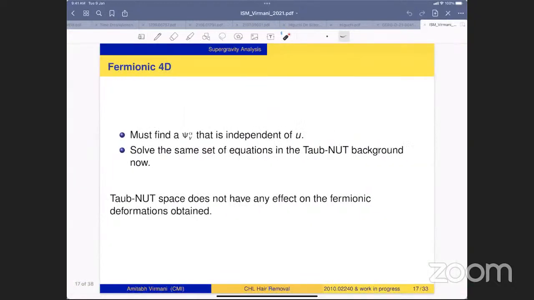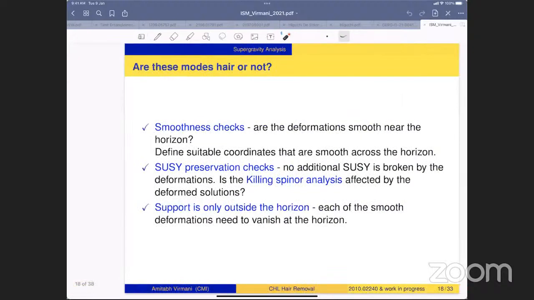In the same way we do the fermionic 4D. We find a solution that is independent of U for the V component, and we solve the same set of equations in the Taub-NUT background. It turns out that the Taub-NUT space does not have any effect on the fermionic deformation at all. Literally exactly the same equations go through, and we find the same hair modes.